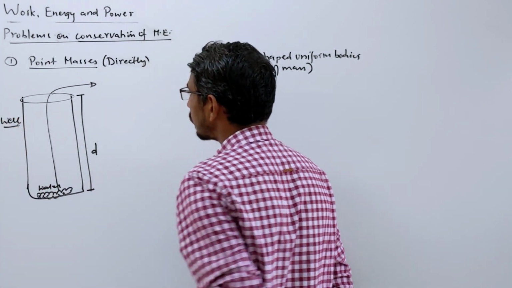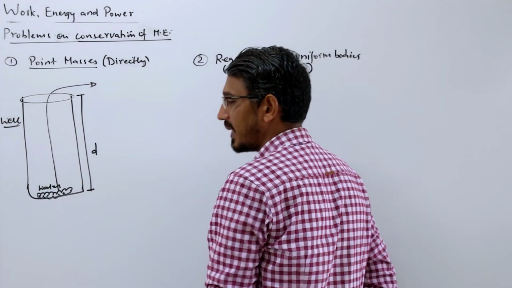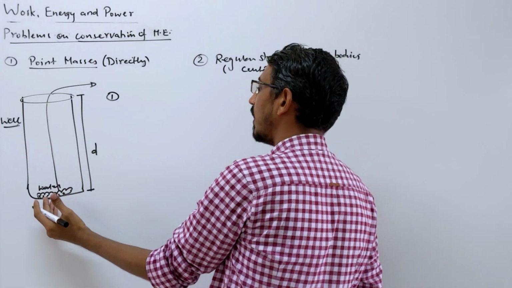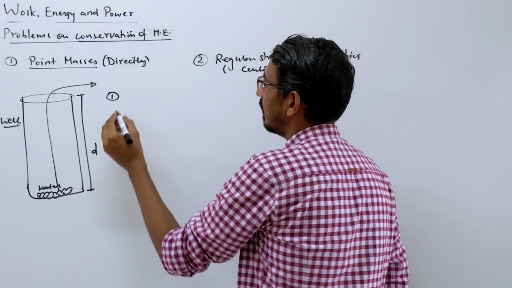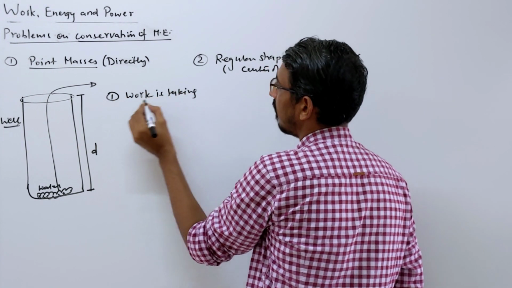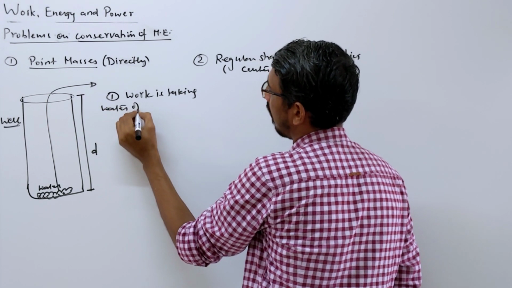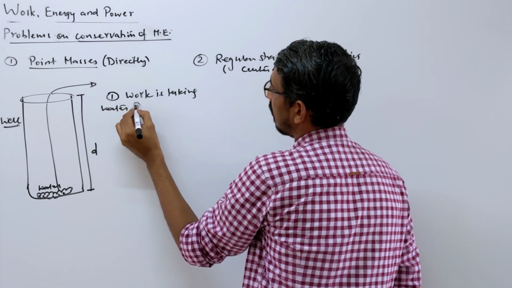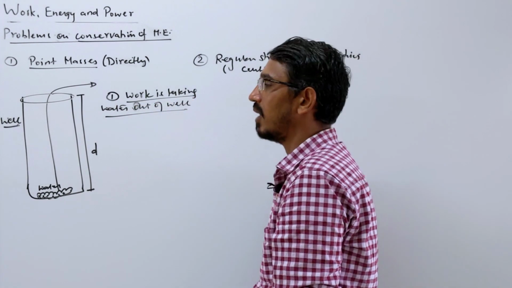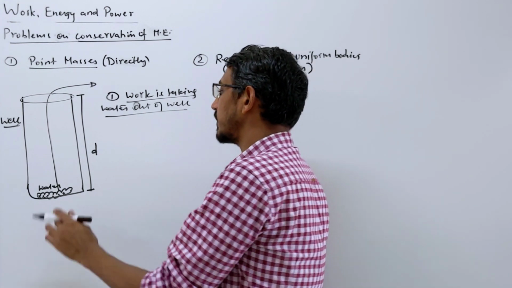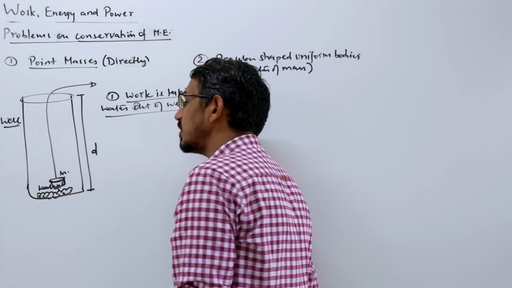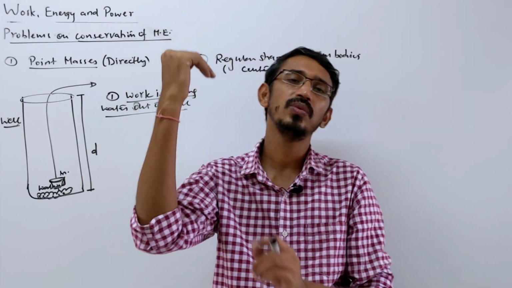Again here I have two possibilities. First, they can say you just want to take water out of this water well. Work done in taking water out of the well. Some water you want to take out of this well, how much work do you have to do? They will say a bucket is there, a bucket of some mass m. You want to fill it and take it out, how much work do you have to do?